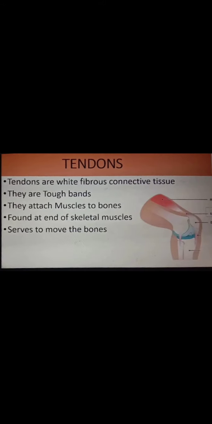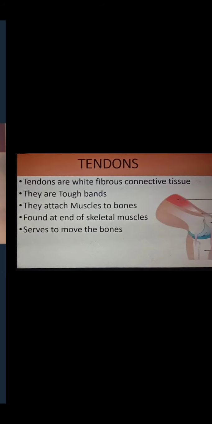First of all, tendons. Tendons are white fibrous connective tissue. They are tough bands, they are not flexible, and they attach muscles to bones. And they are found at the end of skeletal muscles because skeletal muscles are attached to the bones, but they are not attached directly to the bones. Actually, tendons are responsible for attaching muscles to the bones, and they serve to move the bones. When the bones move during bending and straightening, tendons are responsible for this movement.